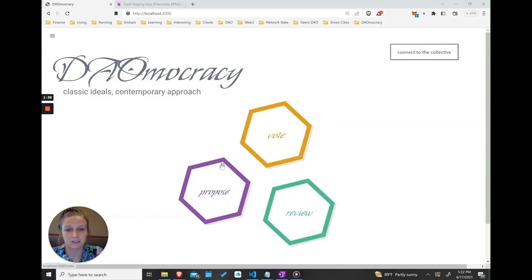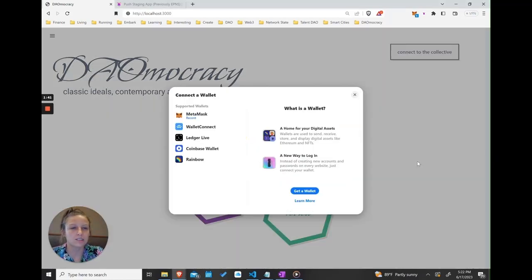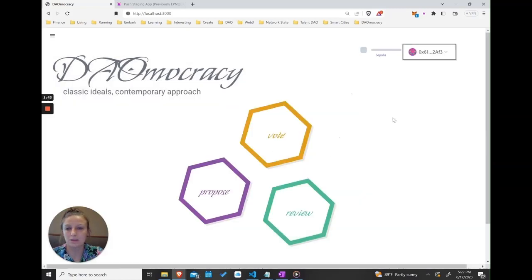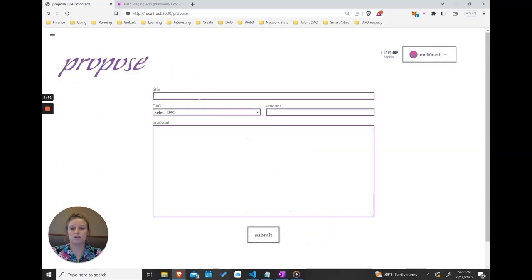This is my favorite feature, changing colors here. I'll go ahead and connect. This is for the ENS name and avatar resolution. Right there, you can see this is built using Scaffold-ETH. And now we're going to go into propose. This is live demo 2, because this is my second take of the video. And this would be the amount that the proposer is asking for. Okay, so when I click submit, this is going to submit a request to Drand.